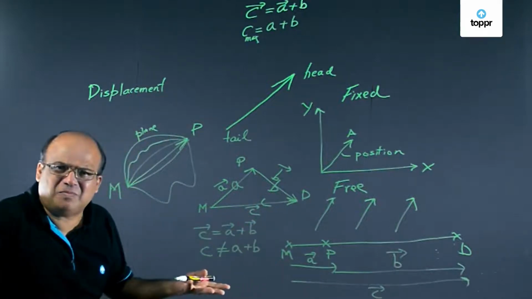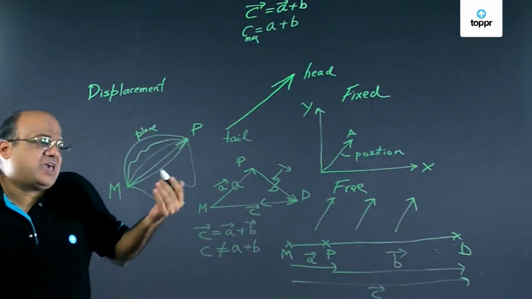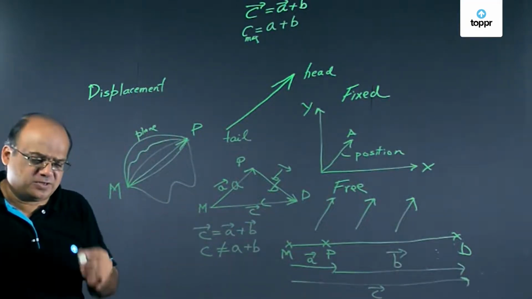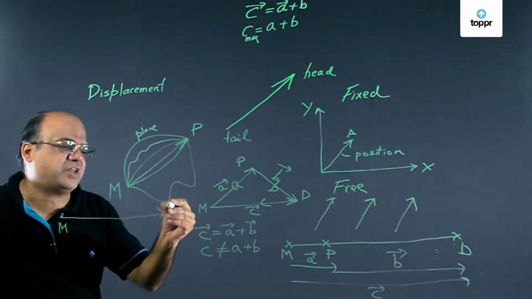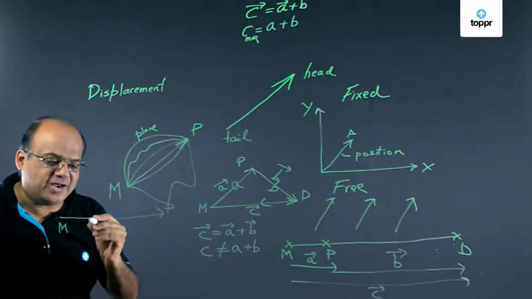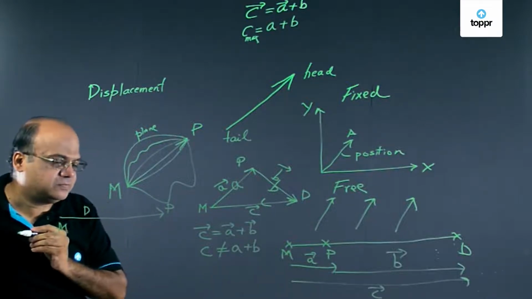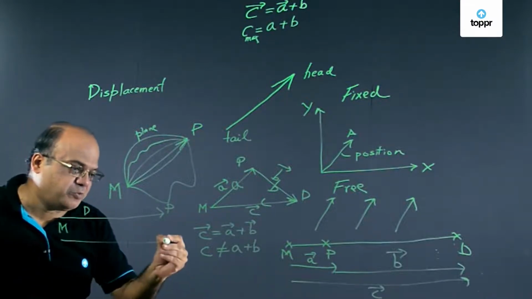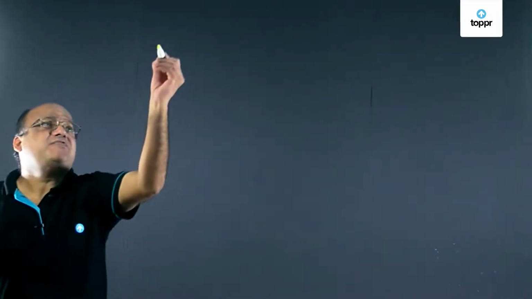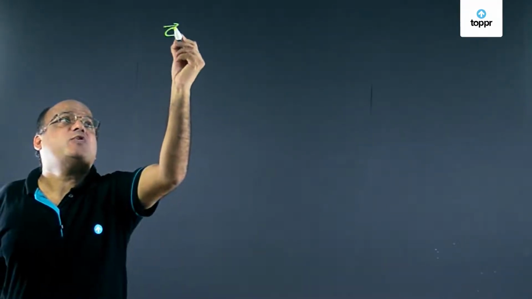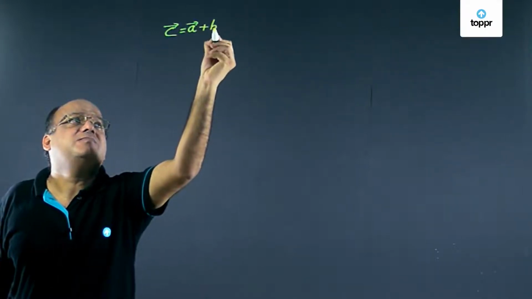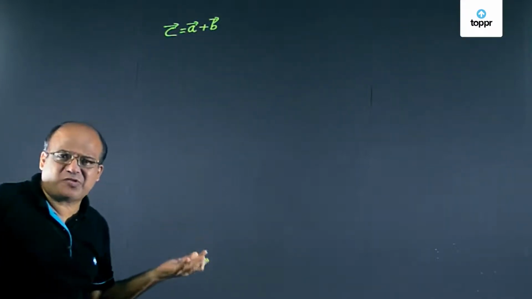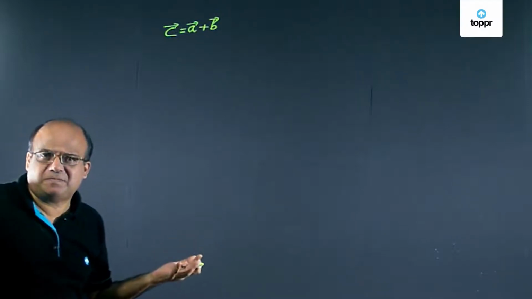What is C minimum? Suppose A vector and B vector are in opposite directions. Mumbai is here and Pune is really far off, very far, and Delhi is somewhere in between. So first we go from Mumbai to Pune. If C vector is equal to A vector plus B vector, what is the minimum possible value of C?